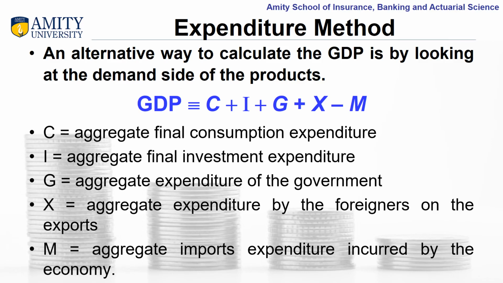The third one is G, which stands for aggregate expenditure of the government. Then we have exports, aggregate expenditure by the foreigners on the export items. And then we have aggregate imports expenditure incurred by the economy. So whatever we are exporting to the outside world, we are including in the national income because it is being produced in our country but sent abroad. Whereas whatever expenditure is made by the households, by the business firms or the government on goods and services bought from some foreign country will be reduced while calculating the national income.